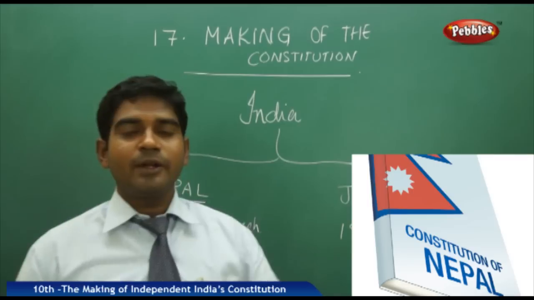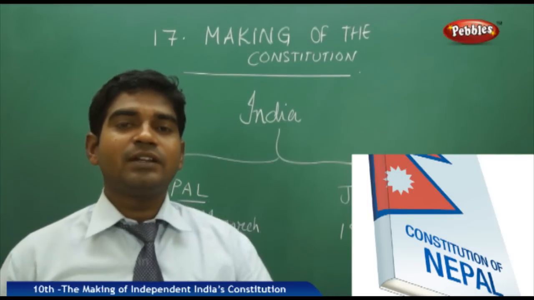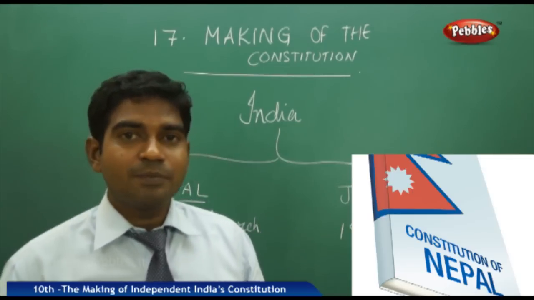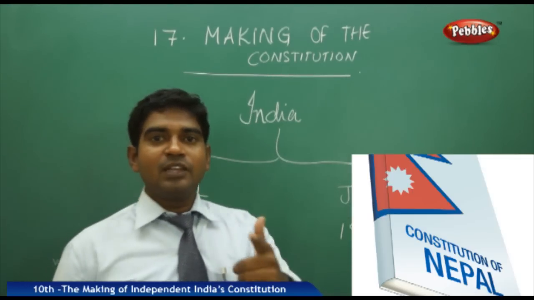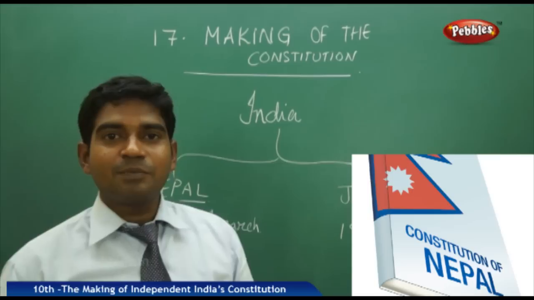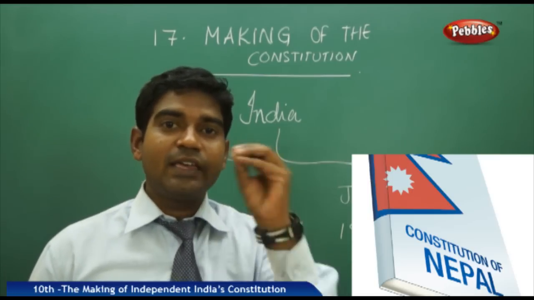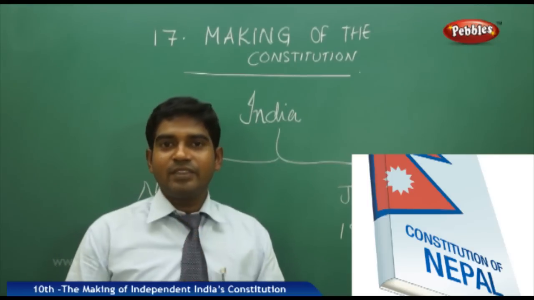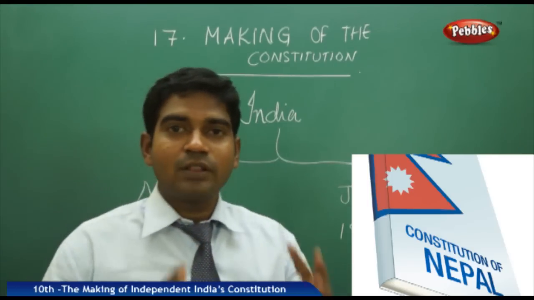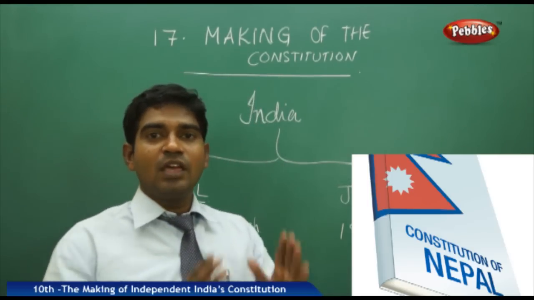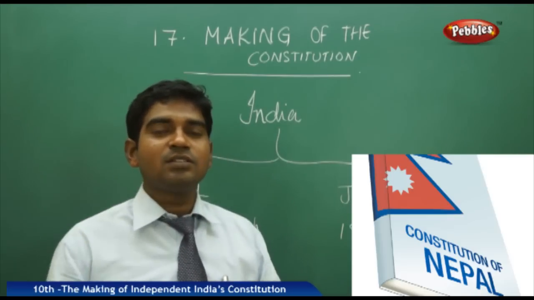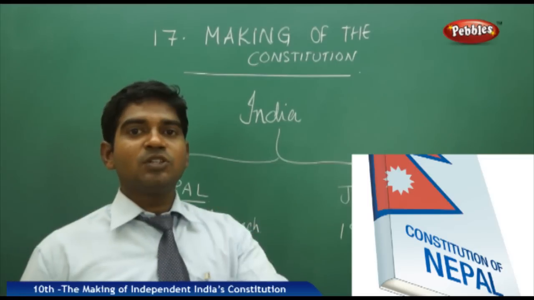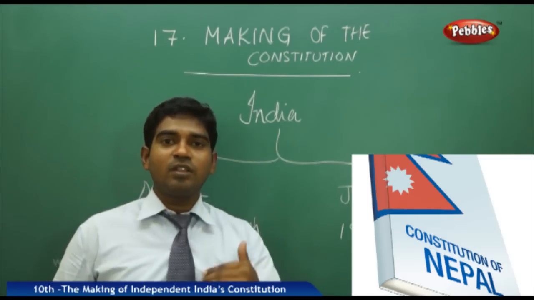Moving on to the second point, what are the goals or the ideals that the nation is going to project in its constitution? For example, equality, liberty, fraternity. These are the principles which are projected in the constitution. So when you read the constitution of any nation, you get an idea of the fundamental duties or rights, along with the goals or ideals which the nation wants to pursue in the future of their nations.